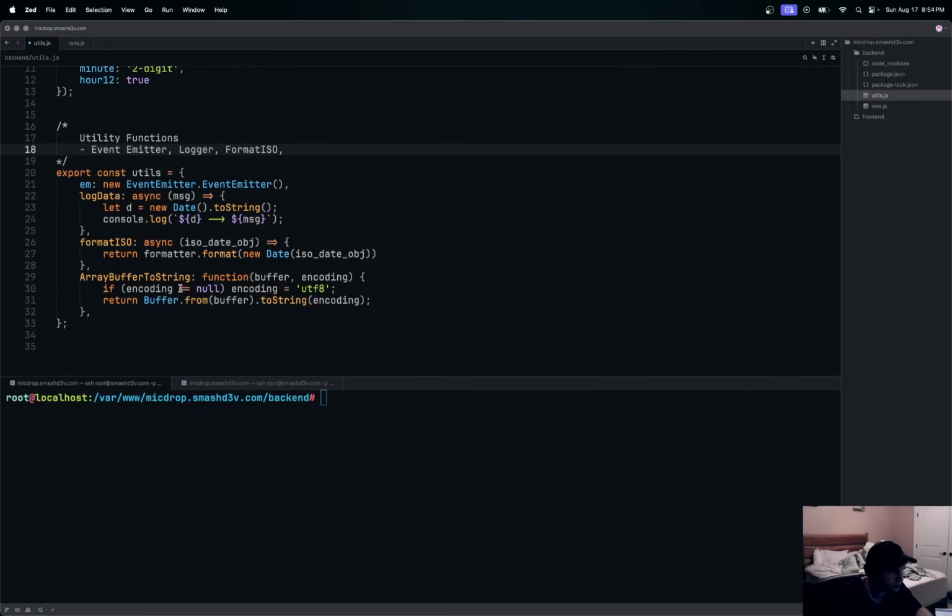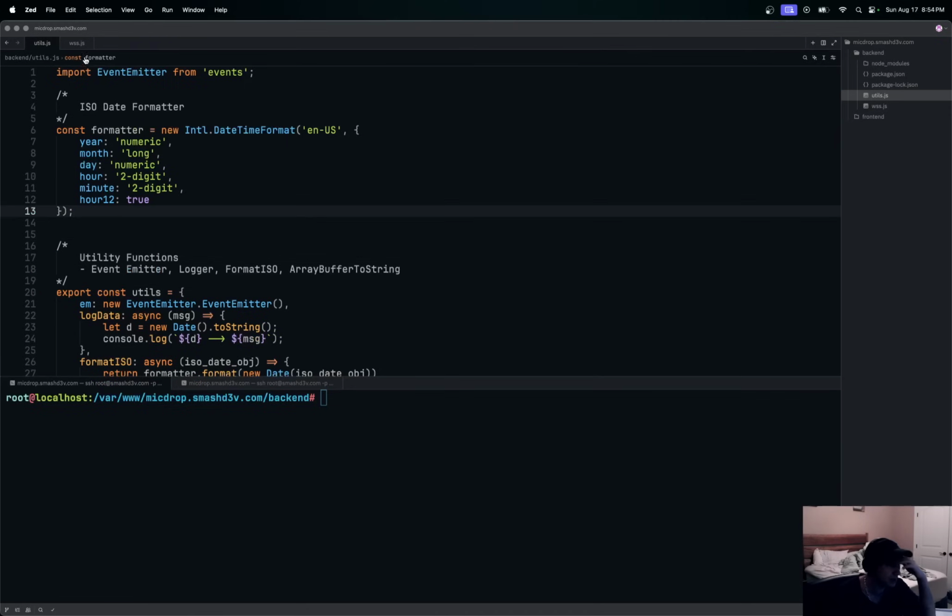And then this array buffer toString we will use, and I'll explain what this is. It just takes an array buffer, because a WebSocket is going to actually have an array buffer, a buffer of array elements coming in. It's not an actual UTF-8 string yet, so it's just a bunch of numbers like 67, 68, 69. I'll show you that before we convert it to a string so you know what I'm talking about. So we need this to convert that array buffer to an actual UTF-8 string. So that's what that is.